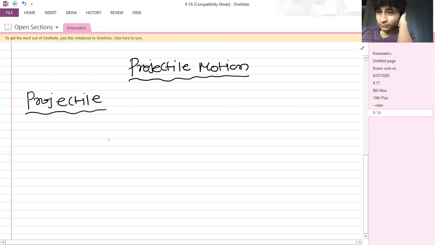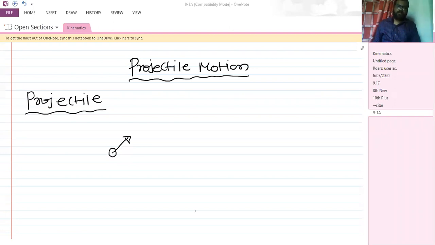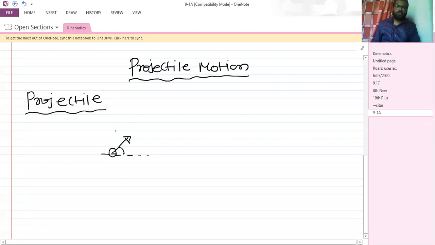Any body which is thrown at an angle that is not equal to 90 degrees with respect to horizontal is called a projectile, and it must be near the surface of the earth. The path of the projectile will be somewhat like this.